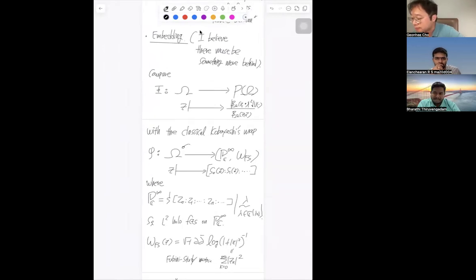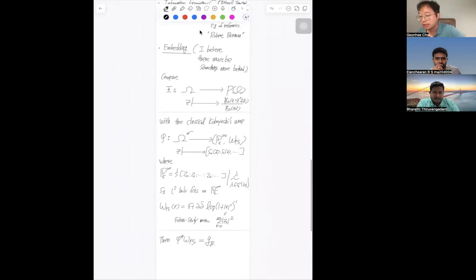You can see some benefit here in the sense that CP infinity is still a complex manifold, even though it is infinite dimensional, whereas this guy is not a complex manifold. P of omega is the space of probability densities, an infinite dimensional Riemannian manifold equipped with the Fisher information metric, but there is no very natural complex structure there.